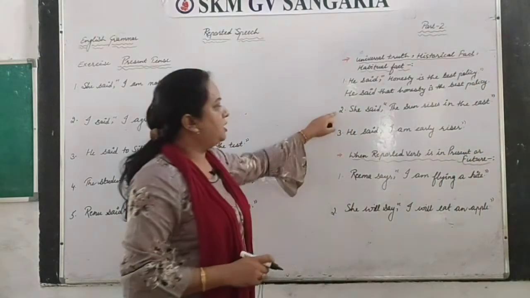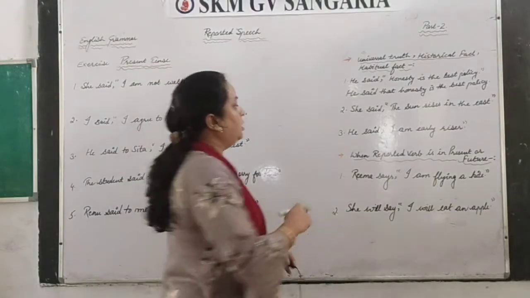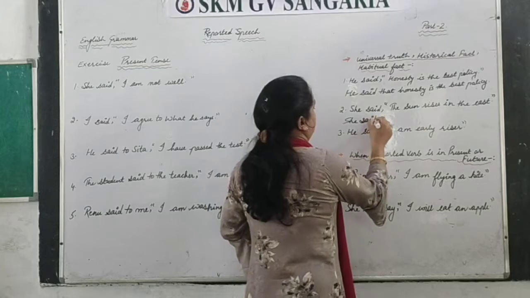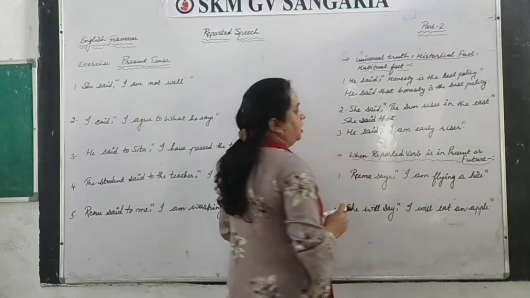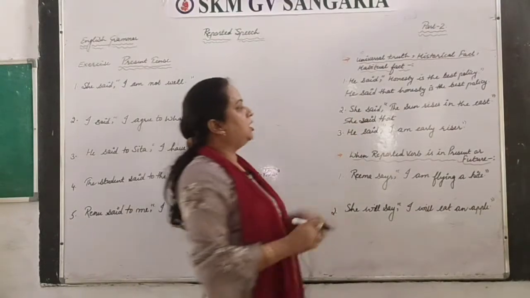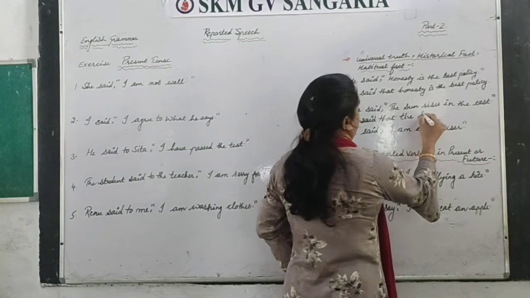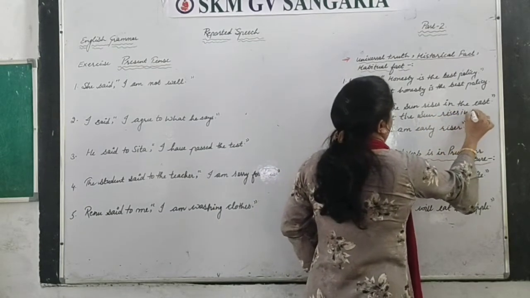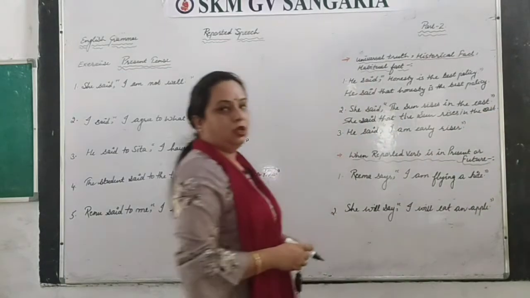Second one is, he said, the sun rises in the east, right? So what is here? She said, at the place of commas you have to use that, right? The connector word that. The sun rises in the east, so you will do here T small, that's it. The sun rises in the east, full stop, right?